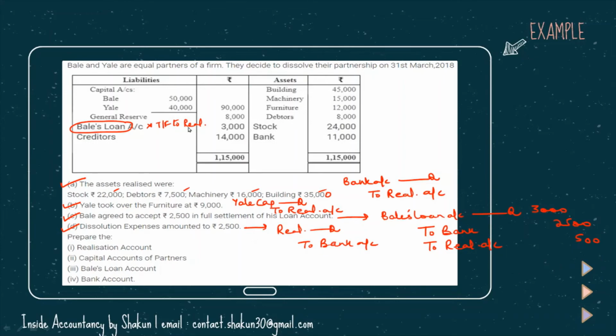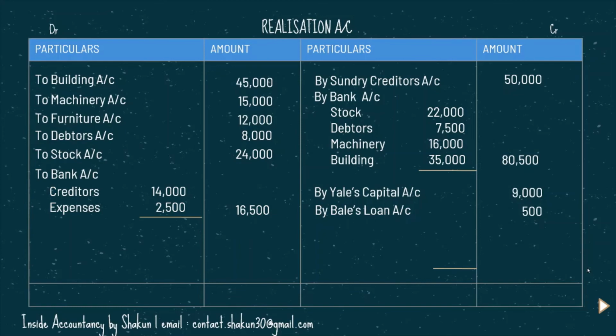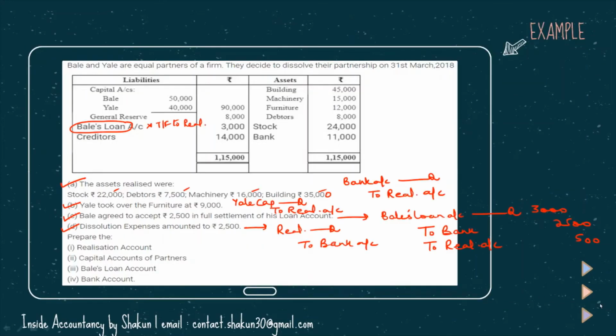If you look at the first entry, in this, realization is to be credited with rupees 500. Realization is credited only with rupees 500 in the name of Bale's loan. So in the realization account, we will write by Bale's loan account 500, and for the dissolution expenses we will write to bank the expenses, that is 2500. Let me show you the question again. These were the only adjustments that were mentioned here and we have done it.